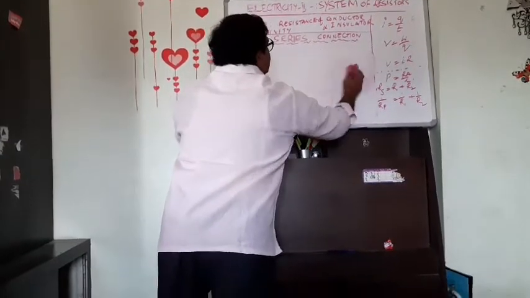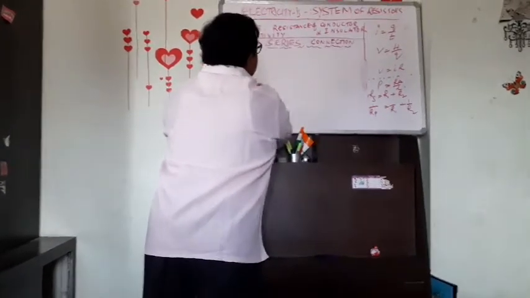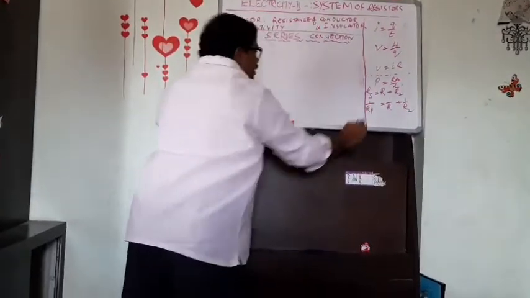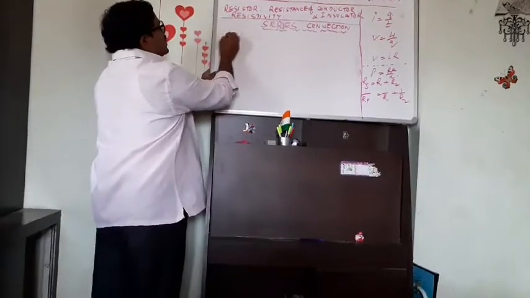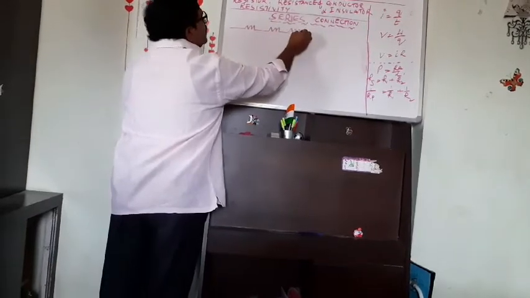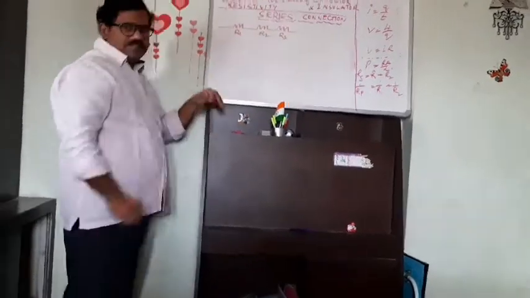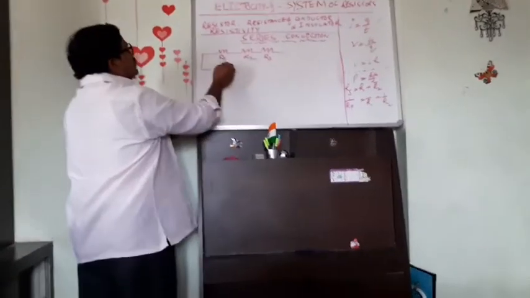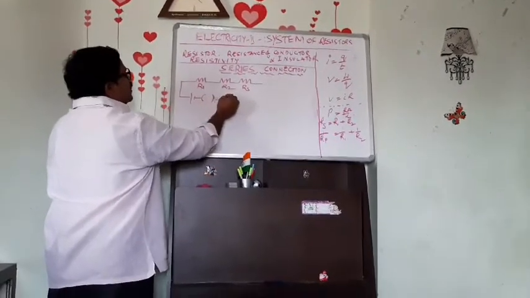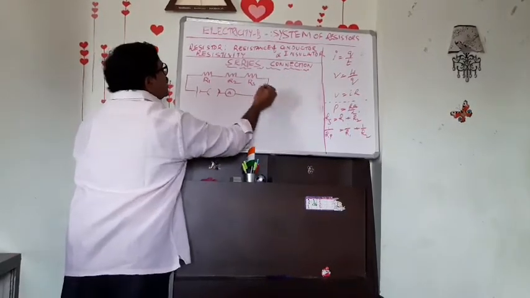For this, let us connect three resistors R1, R2, R3 in series and connect them with a cell, a plug key and then an ammeter. Ammeter measures what? Current in the circuit.